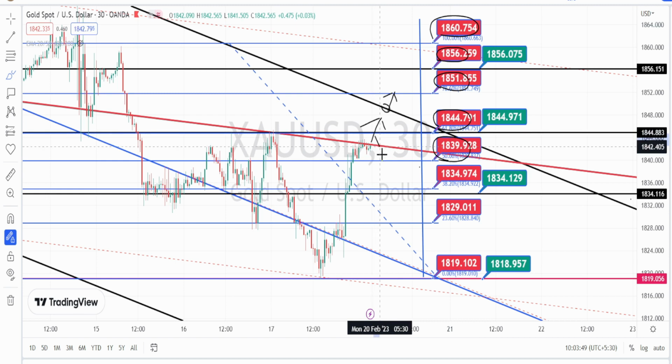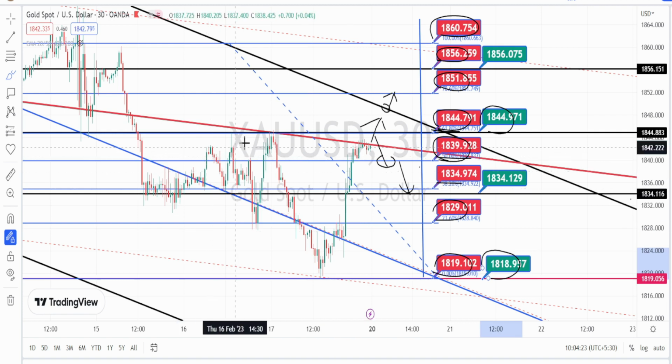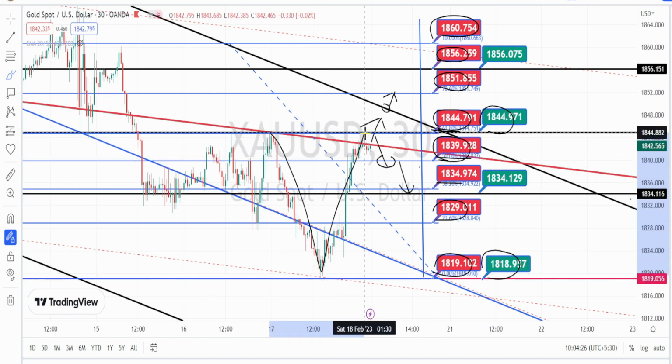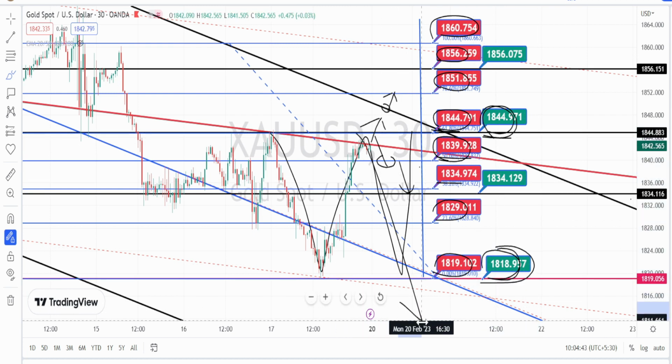And on the bearish side, if the price action bounces back from the resistance level of 1844, the immediate support is going to be around 1839. Once this support is breached, the next levels of support are going to be around 1834, 1829 and 1819. And these levels of 1844 and 1818 are very strong resistance and support levels for the current price action in the 30 minutes time frame. Based on the direction it breaches this resistance level or the support level, we can expect the directional momentum to start in the 30 minutes time frame.